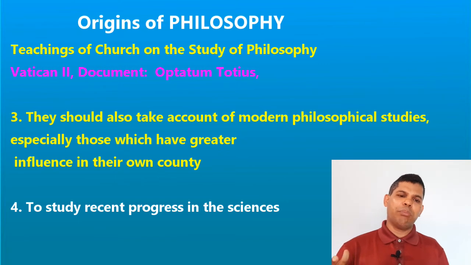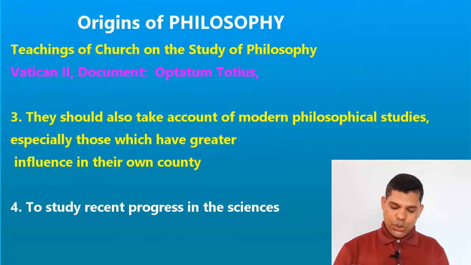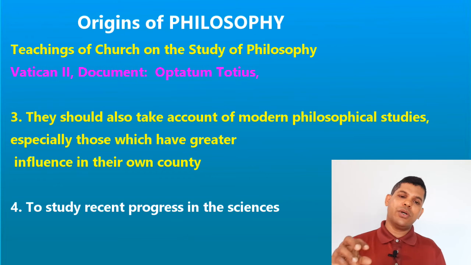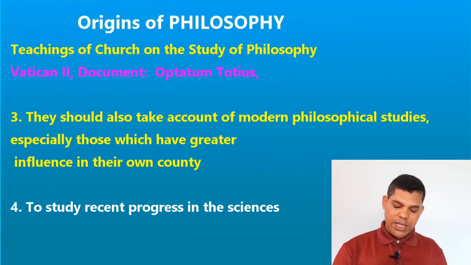These are all very important to know the culture of India, the lifestyle of India, the traditions of India. So that's why the document also says that we should study these modern philosophical studies which have greater influence on our own country.